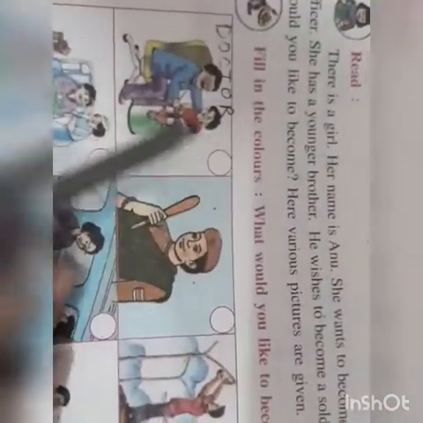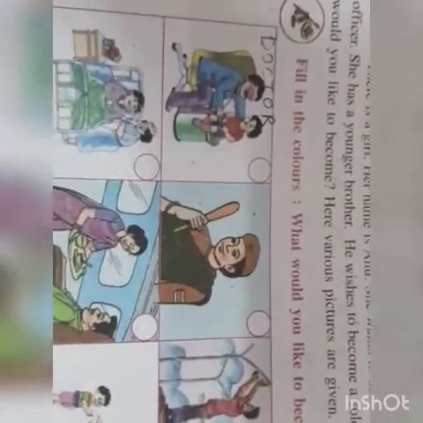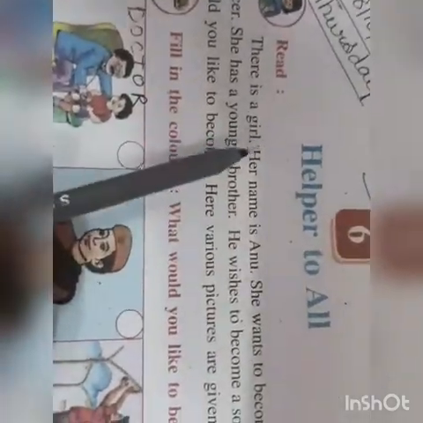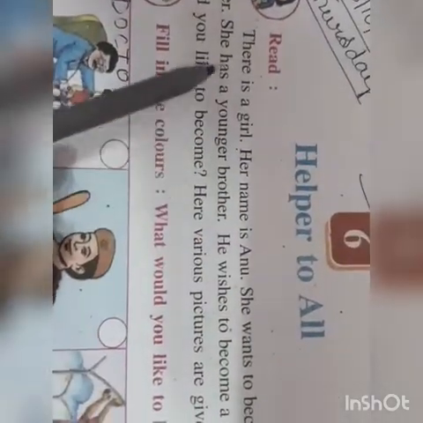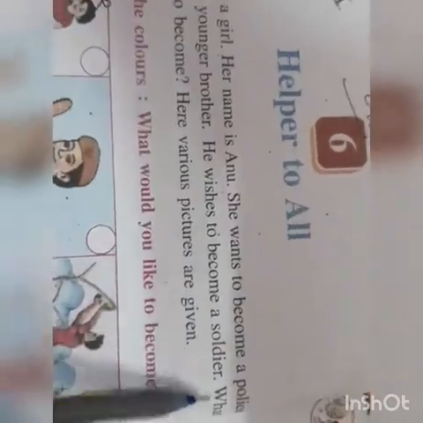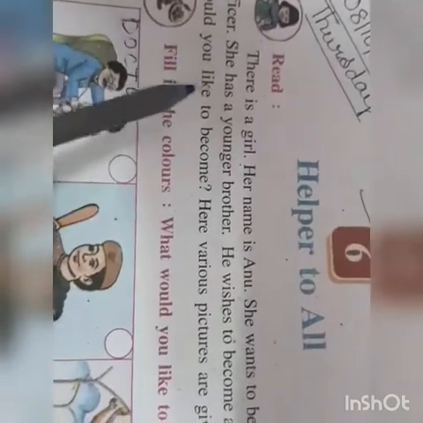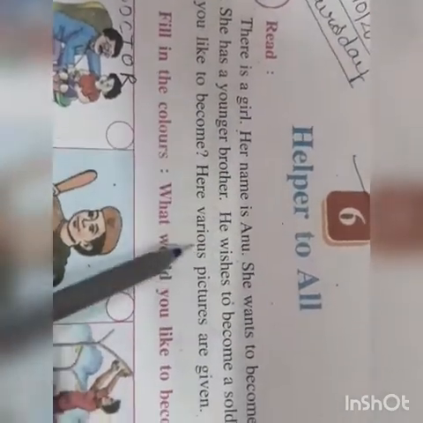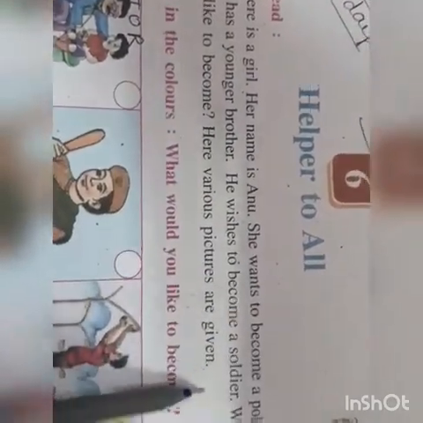Now here you can see there are the pictures of many of our helpers given. But then there's a small story. We will first read that story. There is a girl. Her name is Anu. She wants to become a police officer. She has a young brother. He wishes to become a soldier.